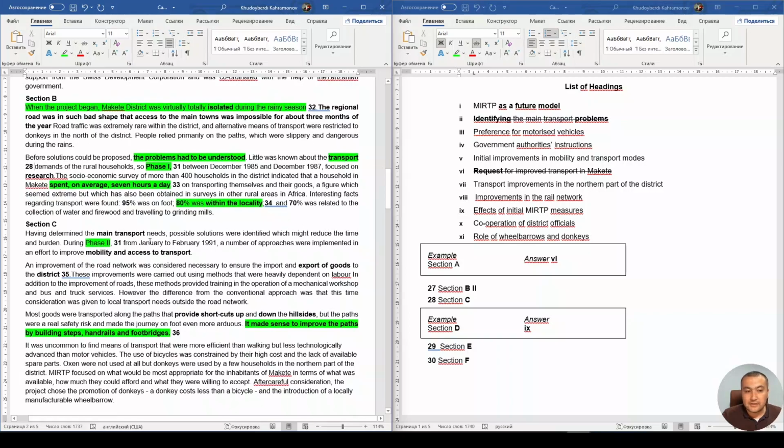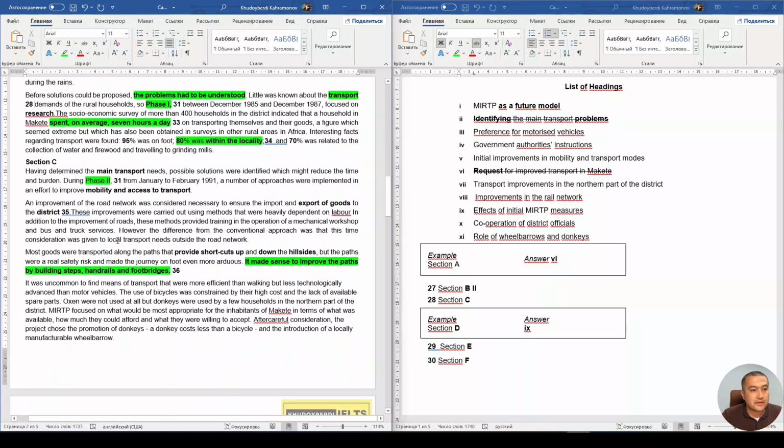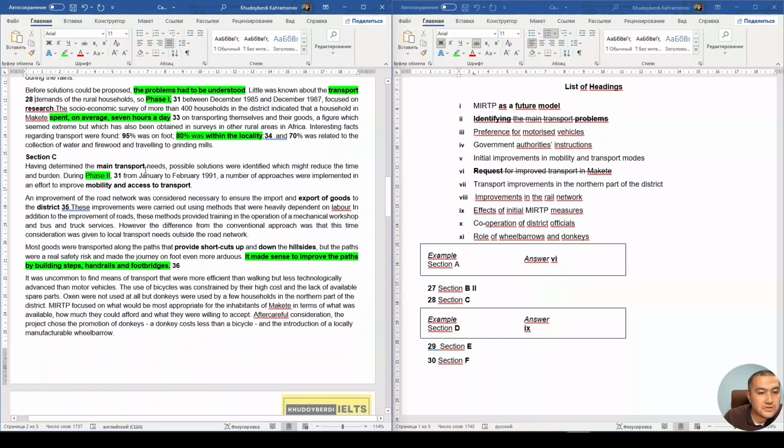All right. Section C. Having determined the main transport needs, which means after having analyzed it, after having just identified the main transport necessities, then possible solutions could be, right, were identified, which might reduce the time and burden.